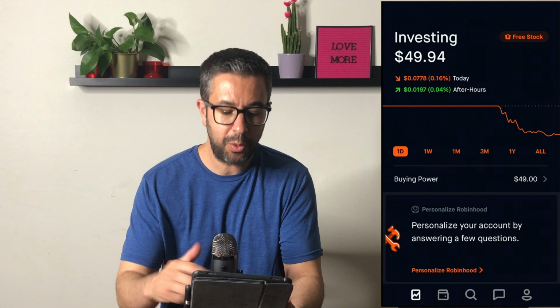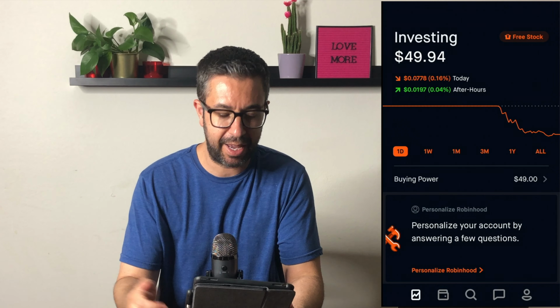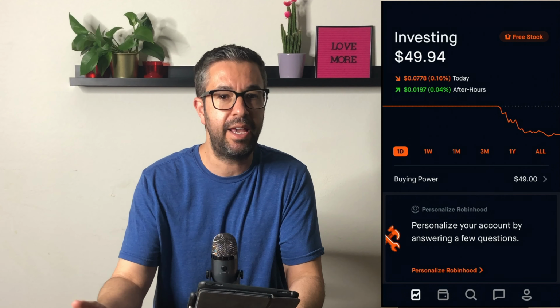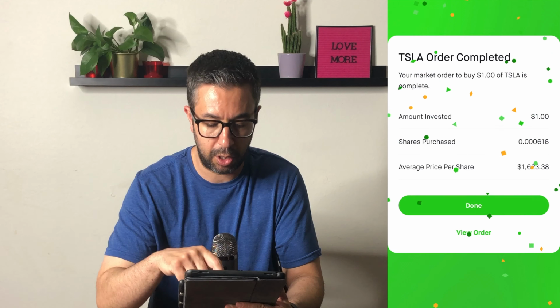All right, so now we're inside the Robinhood app, and this is my account here. The reason I've chosen Robinhood is because they allow for fractional shares investing, meaning that I can buy any amount of a cryptocurrency or any amount of a stock, regardless of the cost of that. So right now, Tesla is trading at $1,500, but I can just buy $1 worth of that. So that's why I've chosen Robinhood. We're inside my account right now. I did make the Tesla investment earlier because I am recording this at 9:30 at night, so obviously the market is closed.